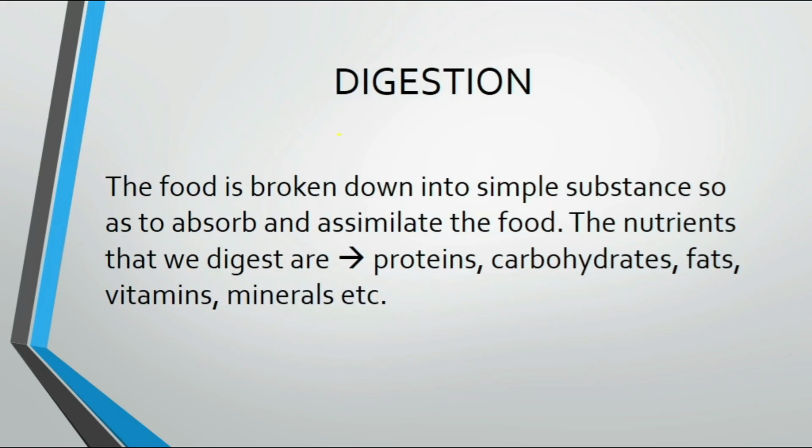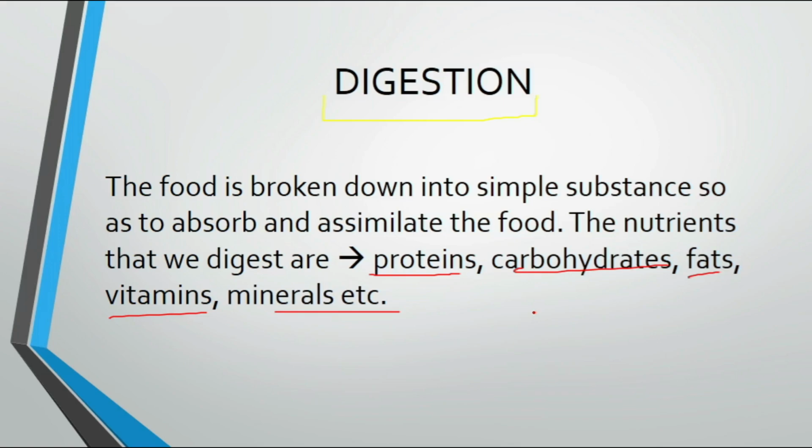Digestion: the food is broken down into simple substances so as to absorb and assimilate it. The nutrients that we digest are proteins, carbohydrates, fats, vitamins, minerals, etc. Digestion is the process by which we break down complex substances into simpler substances so that we can absorb and assimilate the food easily.